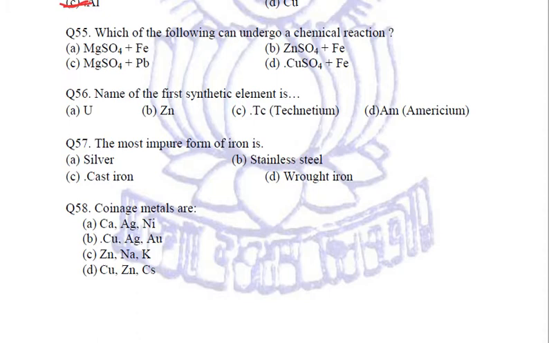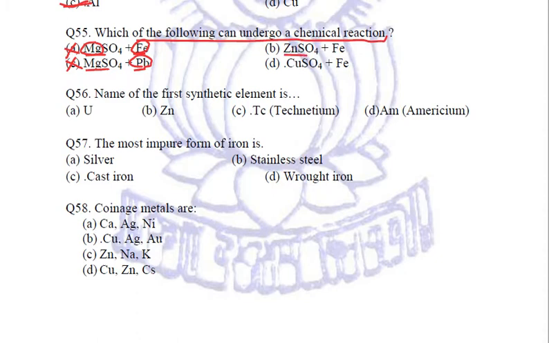Next question. Which of the following can undergo a chemical reaction? Now this is a good question. Let us try to relate. Magnesium sulfate reacts with iron. Will the reaction take place? No, because if you remember the reactivity series, magnesium is more reactive than iron. Iron cannot displace magnesium. Next reaction is magnesium sulfate reacting with lead. Again, lead cannot displace magnesium.